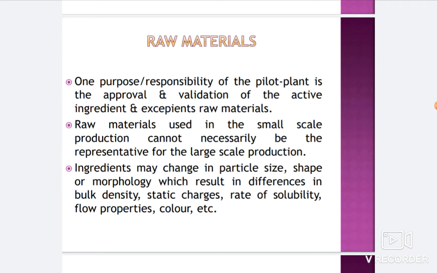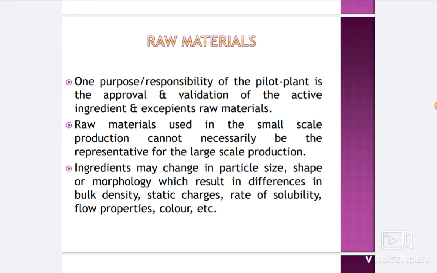Because when we change some situations, the particle size, shape and morphology, which result in differences in bulk density, static charges, rate of solubility, flow properties and colors, are going to change when we change a batch formula. So concerning the formulation, the selection of raw material is really very important.